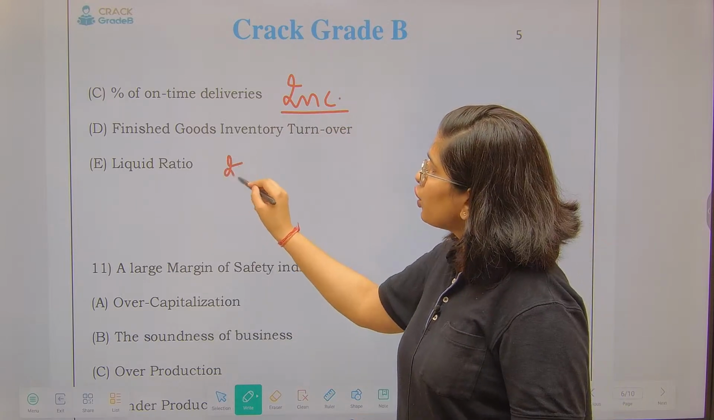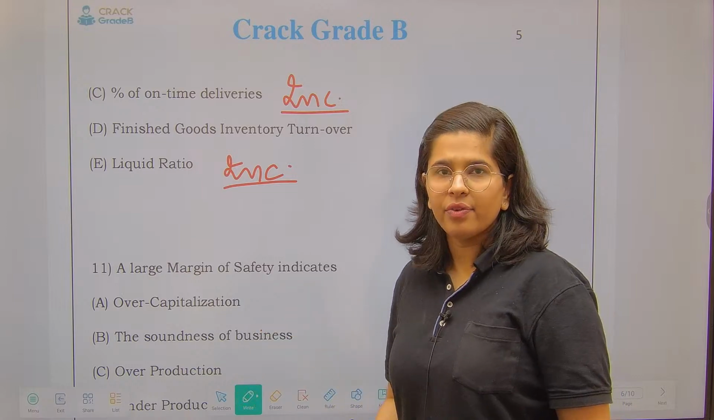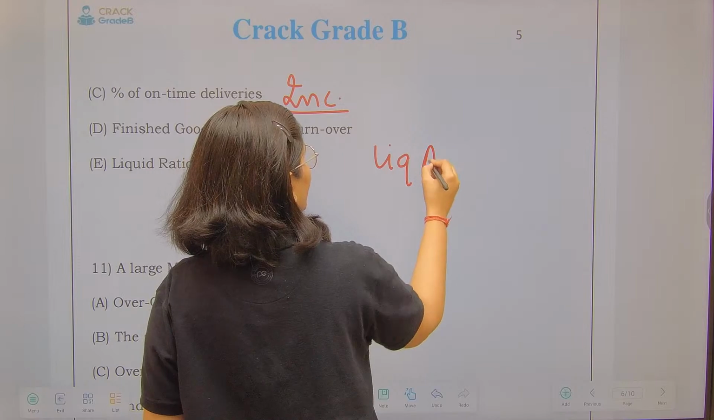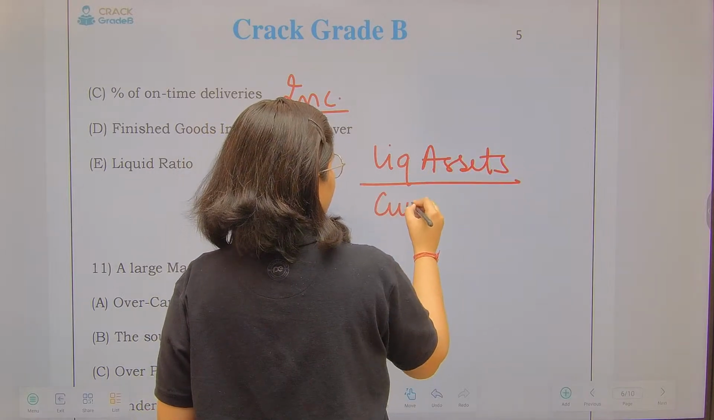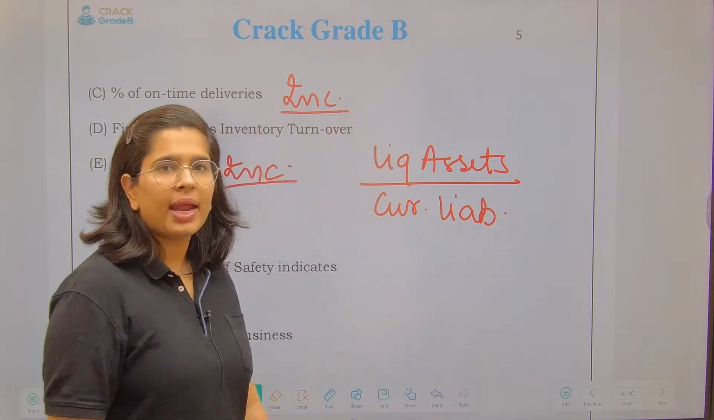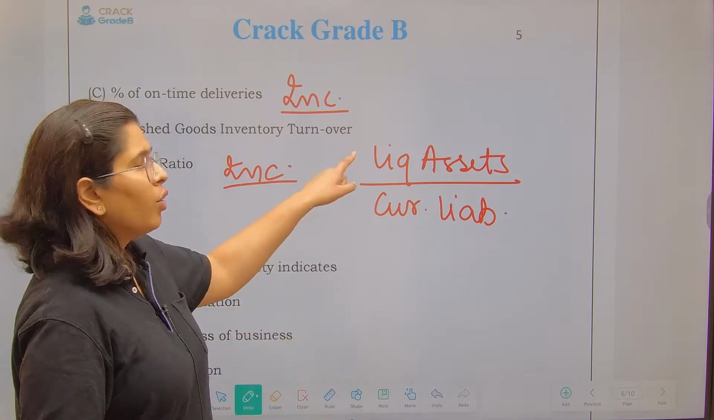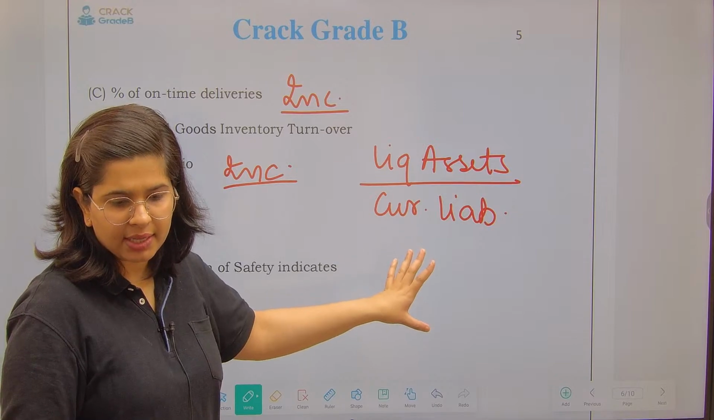Liquid ratio should also be increased. Liquid ratio means what? Liquid ratio means liquid assets divided by your current liabilities. That means how much cash you have as compared to your current liability. I want it to be more. Who doesn't want to have more cash in comparison to the current liabilities?